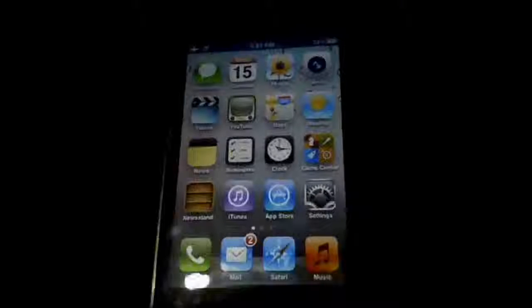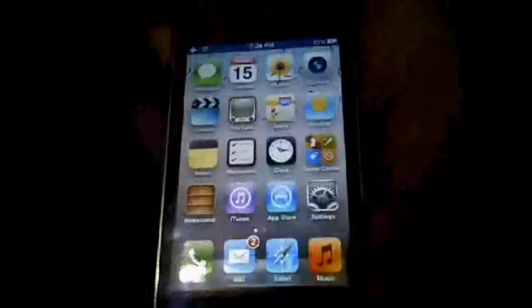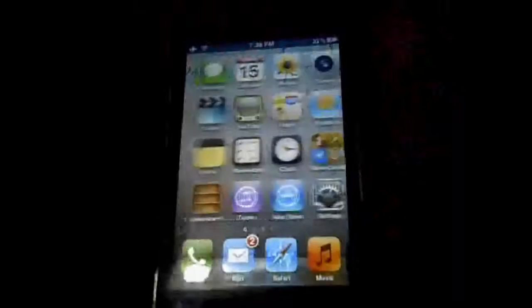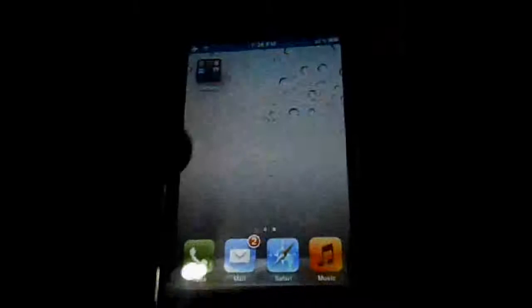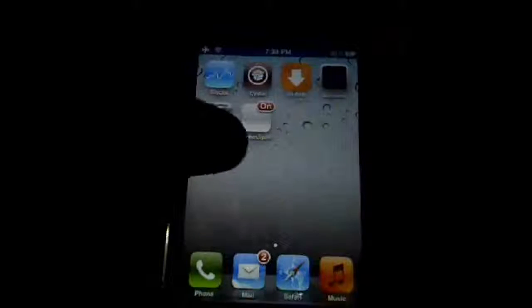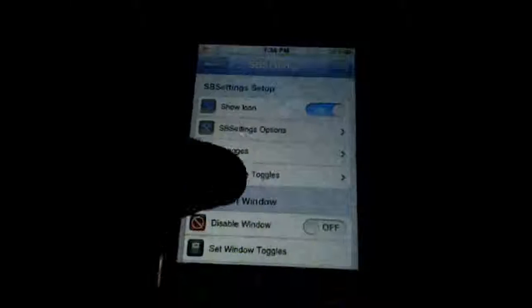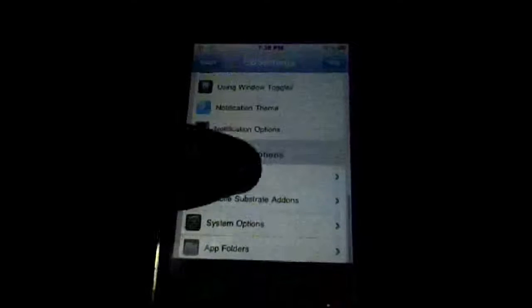If you don't have this status bar, you will need to do okay. That's a very nice and useful 3 movement of Activator. And then SBSettings, here you will choose many kinds of options